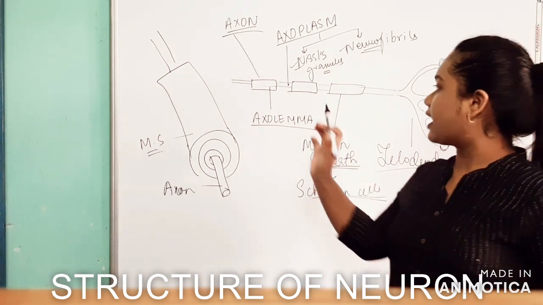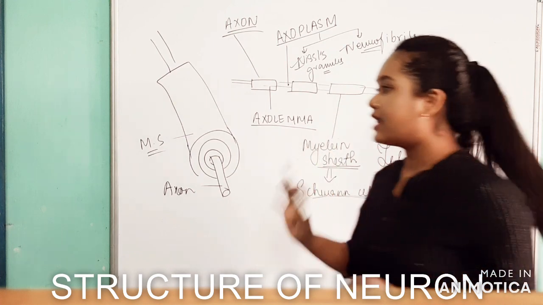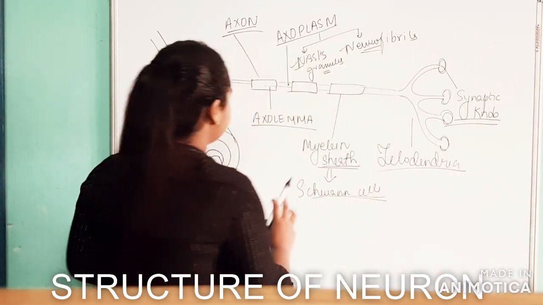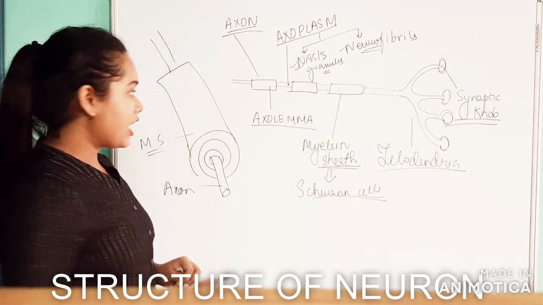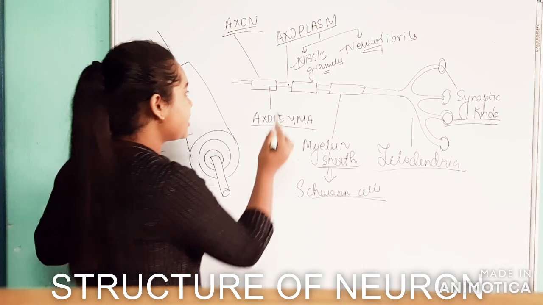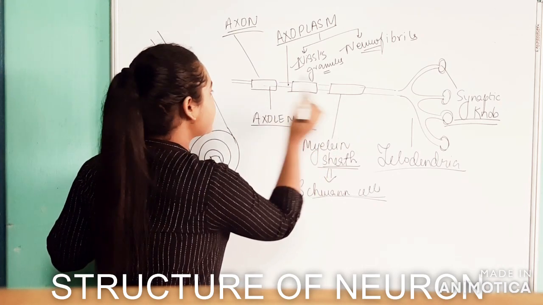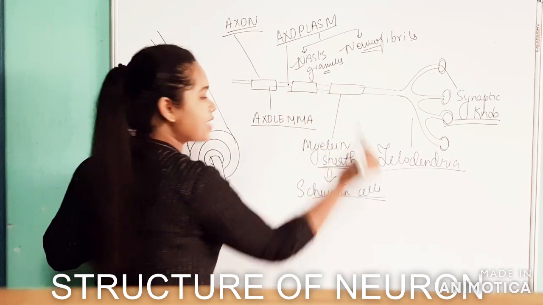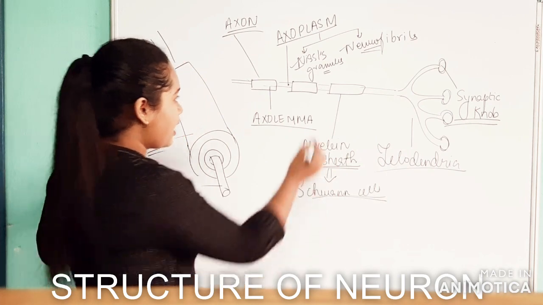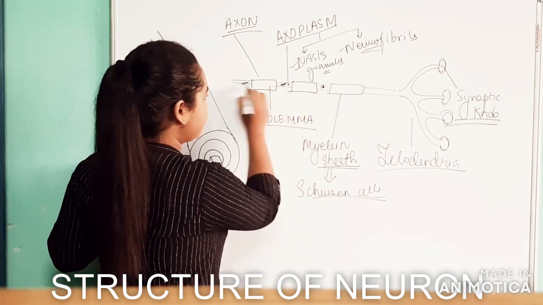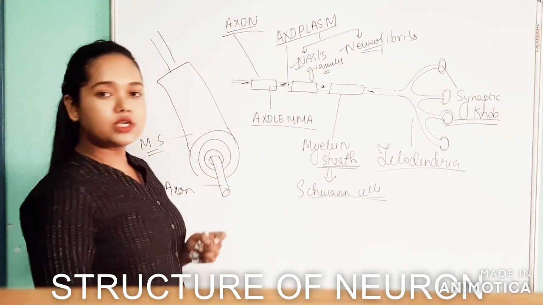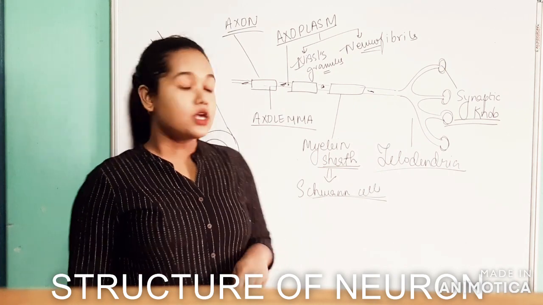Now we can see here that if the myelin sheath is covering the neuron, then there are certain points where the myelin sheath is absent. Right? At this point, these are the regions where the myelin sheath is absent.